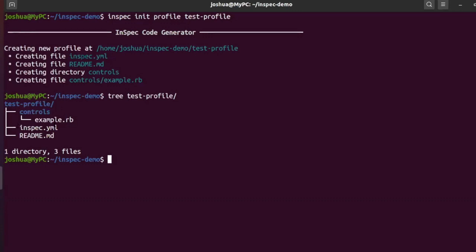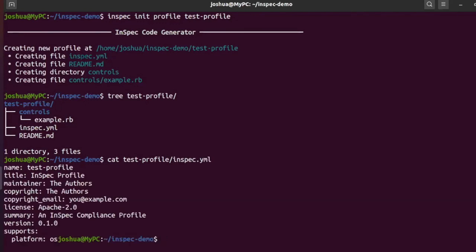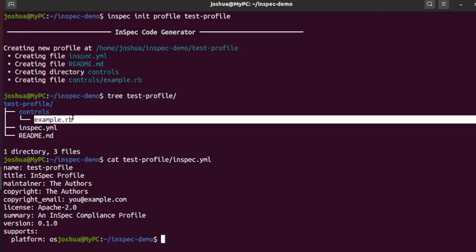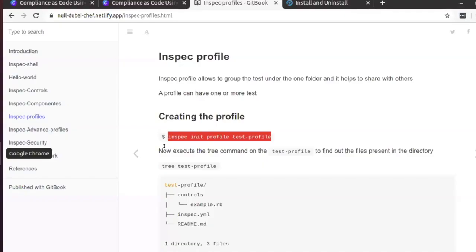The inspect.yaml file is the place where we put the metadata description about our profile. I will simply execute the cat command on this, so that we can see what is present here. You could see the name of the profile, the title, the maintainer, the copyright, and the copyright signal. If you are putting the profile under a license, you can put it here, and the summary. And controls is the folder where we put our tests.